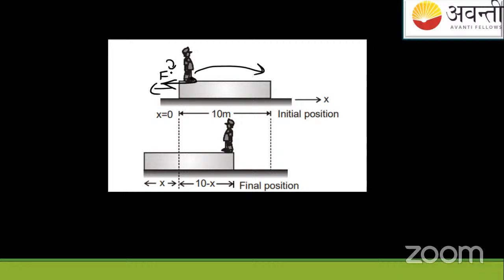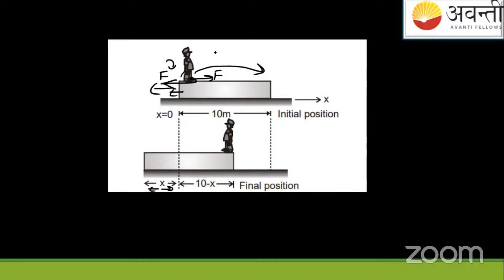So in reaction, according to Newton's third law of motion, to every action there is an equal and opposite reaction. The plank will also apply a force on me in the forward direction due to which I am moving here. So my force applied on the plank will give a small amount of acceleration to the plank as I'm progressing forward, and the plank will move back. Suppose the plank moves x back.